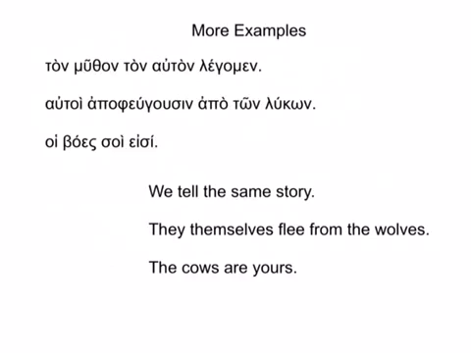Our final sentence is hai boes soi eisi, and in this case, soi, a possessive adjective, is not in the attributive position. It's in the predicate position. We know because it is not preceded by an article. It's sort of on its own, and so we're going to translate this as not your cows are something, but the cows are yours.